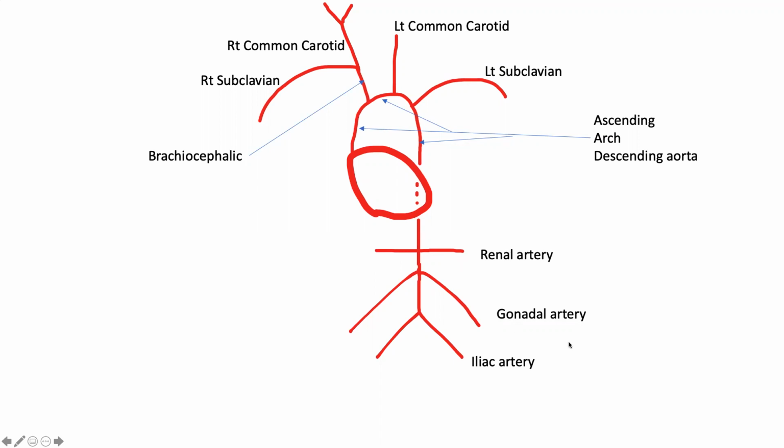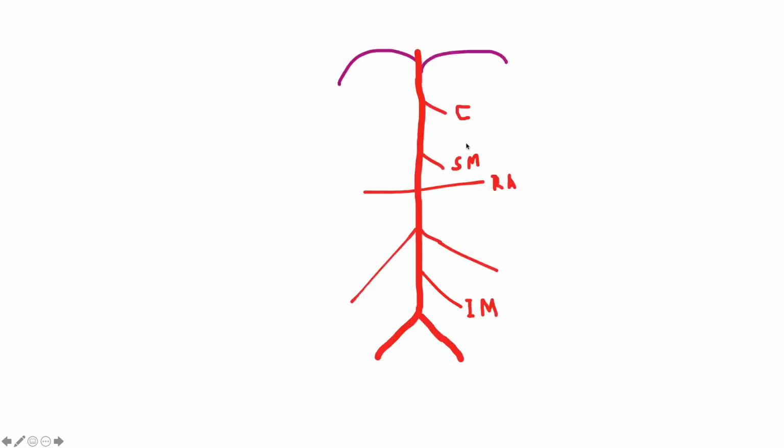Now I'm going to add a few more arteries arising from the abdominal aorta. So we remember these are the right and left renal arteries, and these are the right and left gonadal arteries. And now we have three unpaired arteries which directly originate from the abdominal aorta.